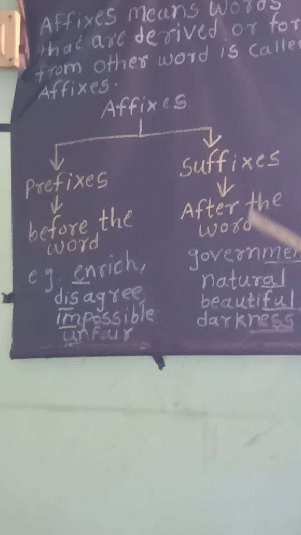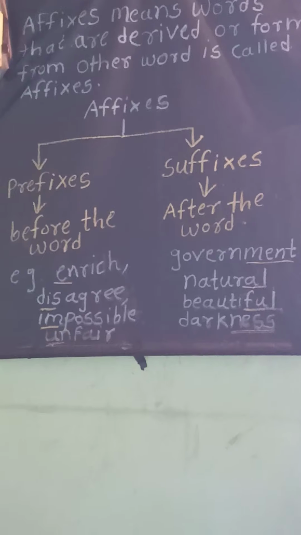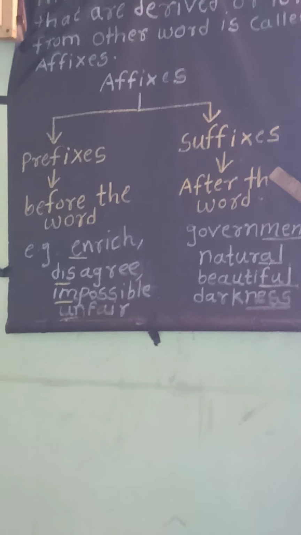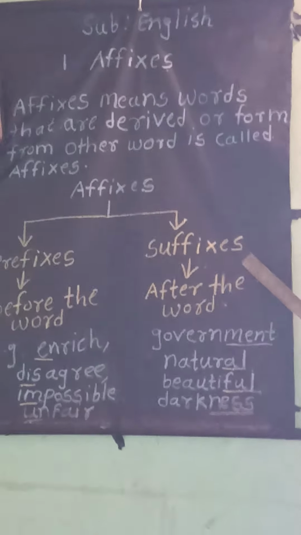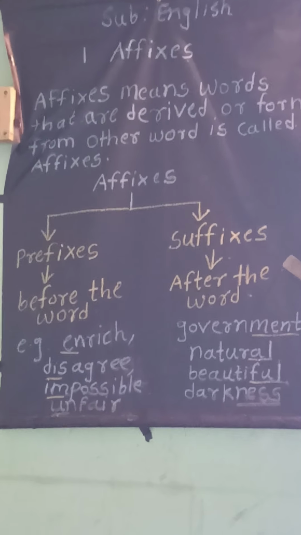Now suffixes. What do you mean by suffixes? When we are going to form a new word, at that time we join some suffix after the word. When we join a suffix after the word, we say that the word has a suffix, and we form a new word.